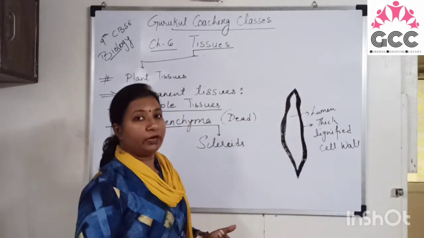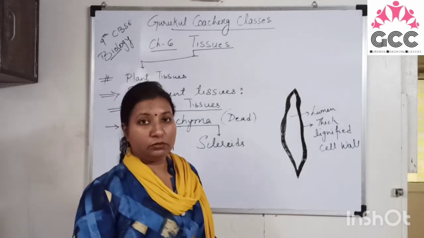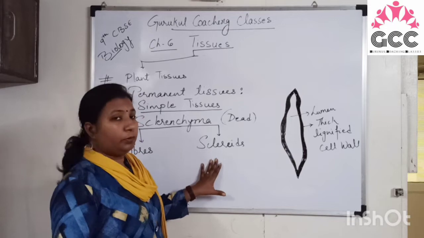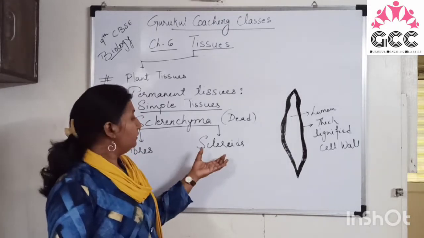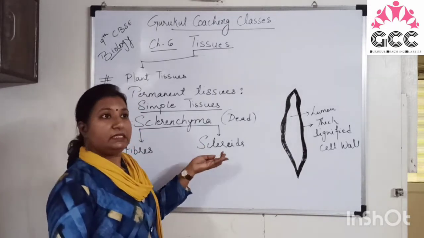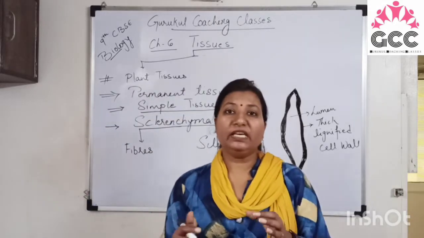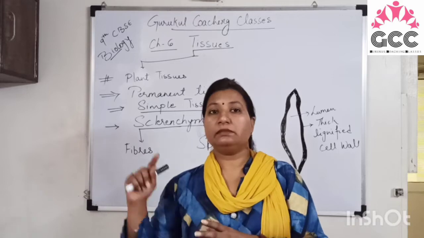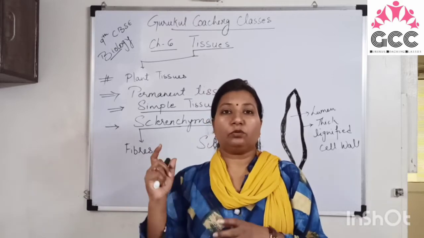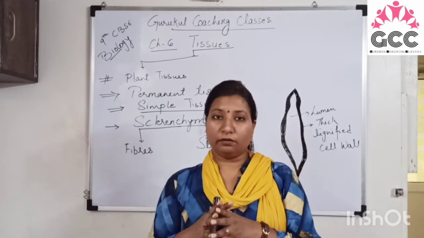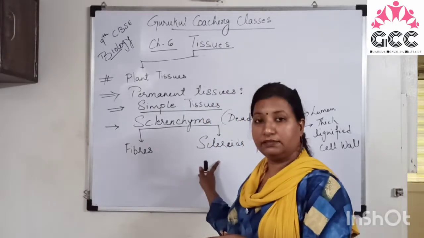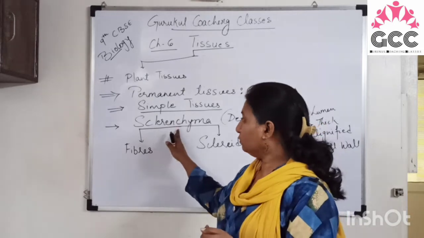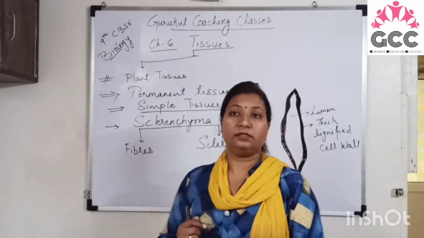They mainly provide mechanical strength to the plant, and they are also responsible for protection. The coconut also has a hard covering made up of sclereids, and around it there are fibers known as sclerenchyma fibers, right?